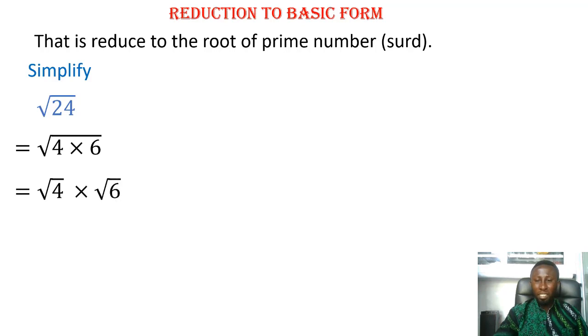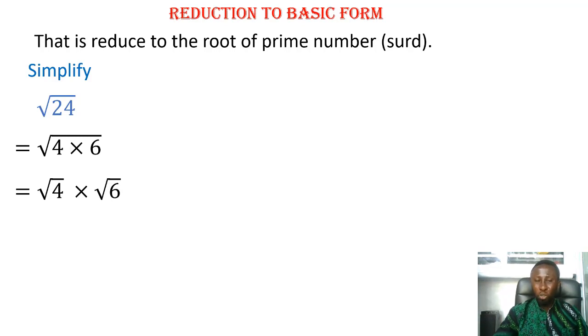Then we multiply each of them. Root 4 times root 6. Then we know that root 4 is 2. Why? Because the square root is half. So 2 to the power 2, the powers will cancel.